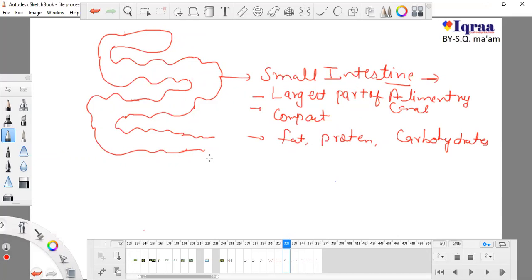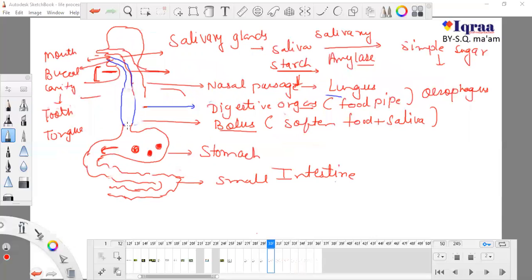So there are secretions which help to digest all these types of food materials. In this digestive system, there are two specific glands. First of all, it is known as the liver. This is the liver, I'm drawing the liver, and the liver is present here. Okay, this is the liver.